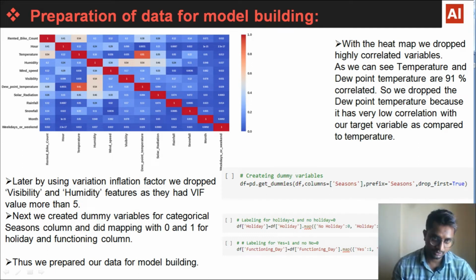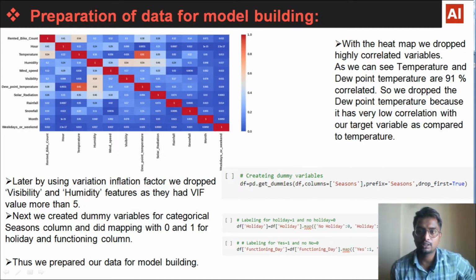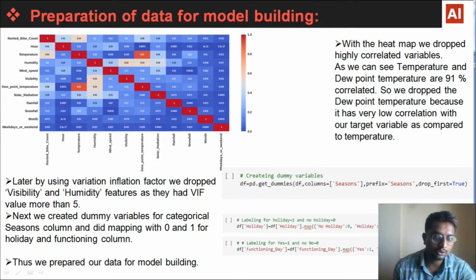After this, the next step was preparation of data for model building. With the help of the Pearson heat map, we dropped highly correlated variables. As we can see, temperature and dew point temperature are 91% correlated. Here we can see they are 91% correlated, so we drop the dew point temperature because it has very low correlation with our target variable